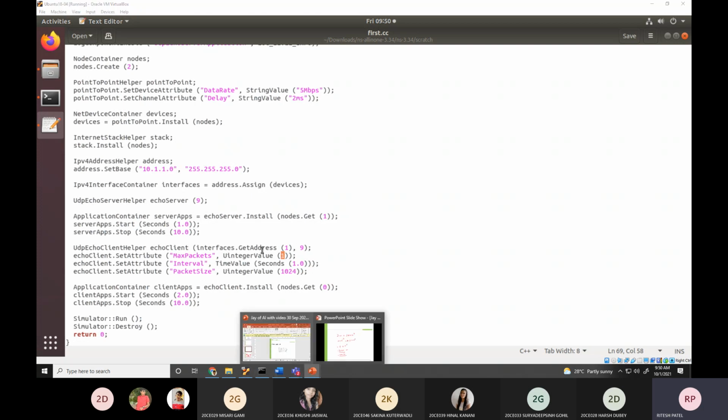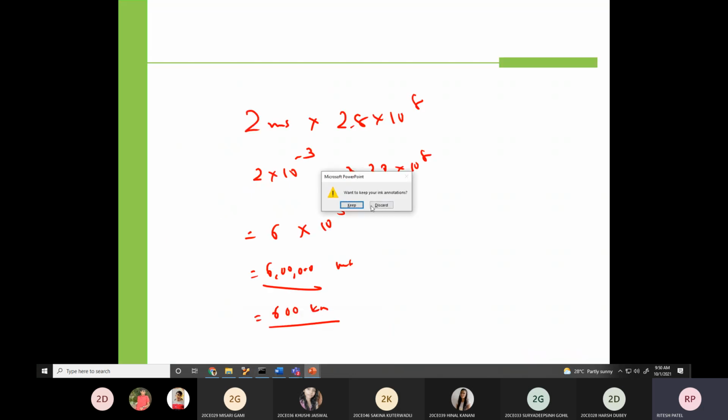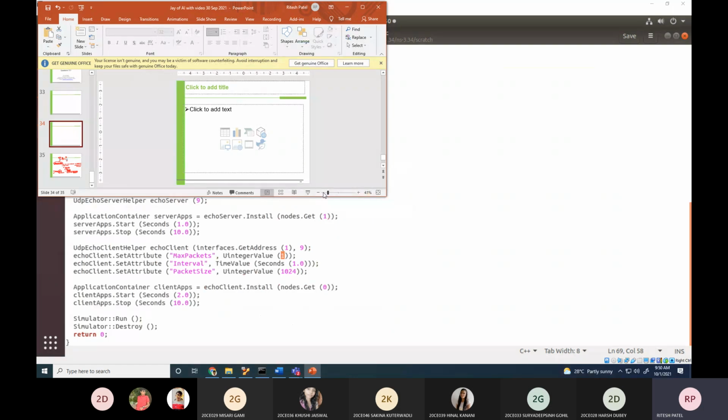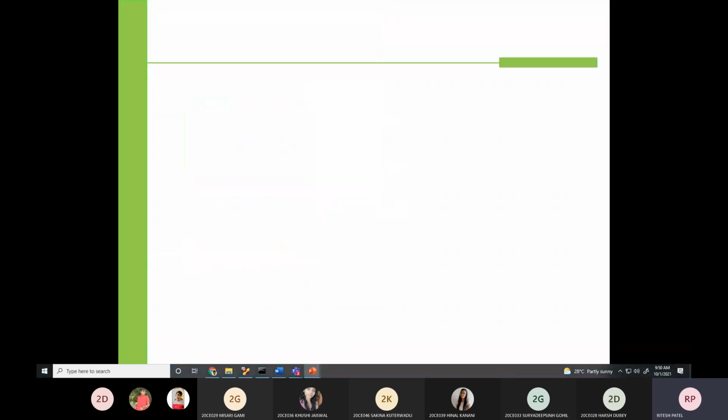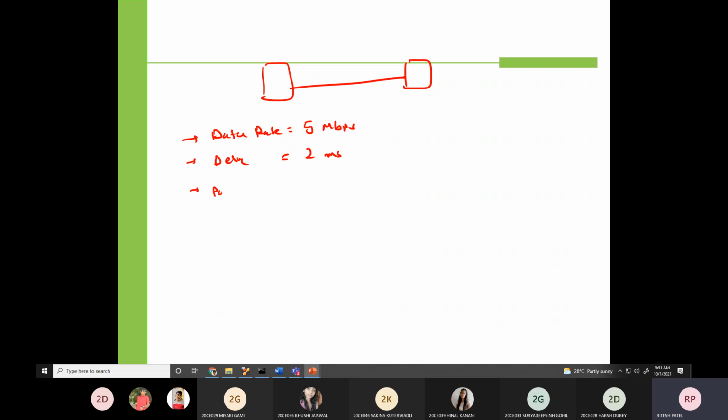Let me write it over here in this PPT. This is the topology. What do we have? Data rate equal to 5 Mbps. Then delay 2 millisecond. Then packet size or length of data, 1024 bytes.